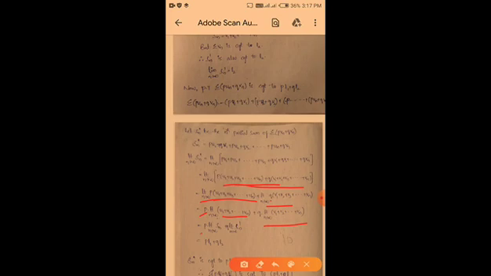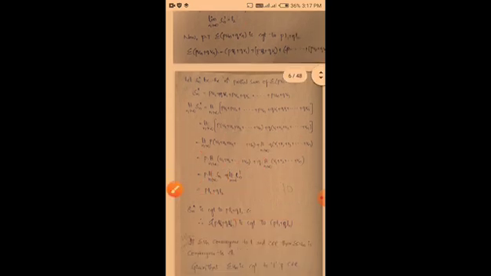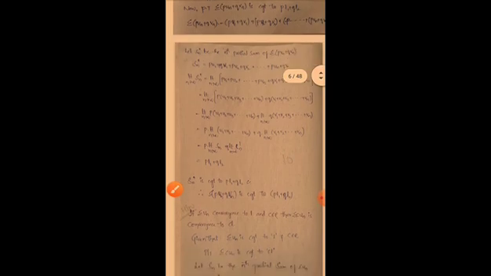So p into this value is limit Sn, and this value is limit Sn dash. So limit n tends to infinity Sn is L1, p into L1, plus next q into limit n tends to infinity Sn dash is nothing but L2. So p into L1 plus q into L2. So Sn dash converges to pL1 plus qL2. Therefore summation p into un plus q into vn converges to pL1 plus qL2.